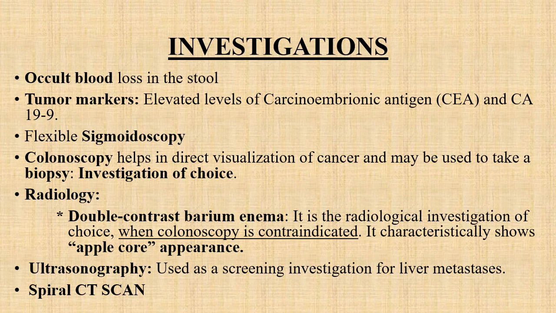The flexible sigmoidoscopy is the diagnostic part. The colonoscopy helps direct visualization of the lesion, and one can take a biopsy for the histopathological analysis from that lesion, and it is the investigation of choice.